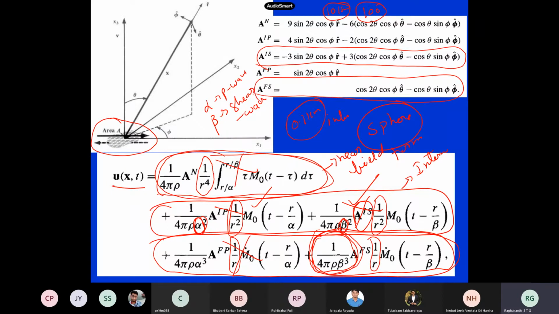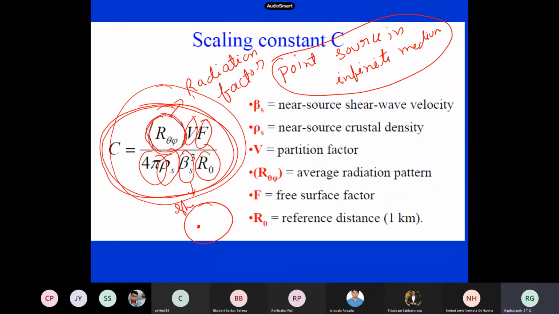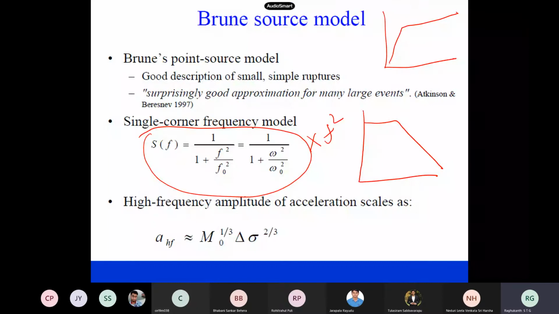This is what they call the radiation pattern, R theta phi, which has also been averaged at some 1/√2 or something. So the code takes this as a constant. And now this is a source model. The source is basically a point source, and we use the single corner frequency model. This is purely empirical: based on the data they found, they simply followed it and fitted it.